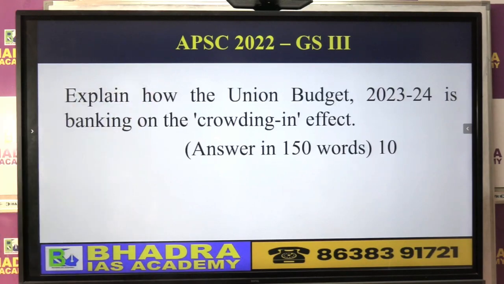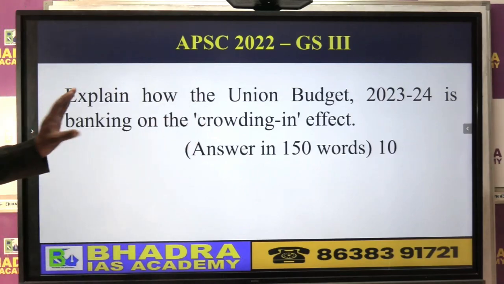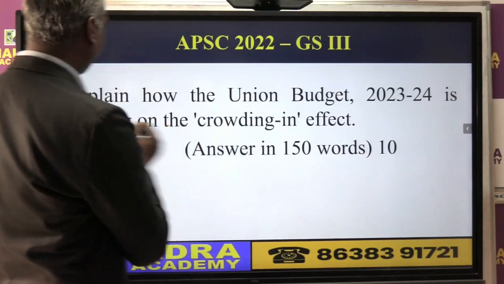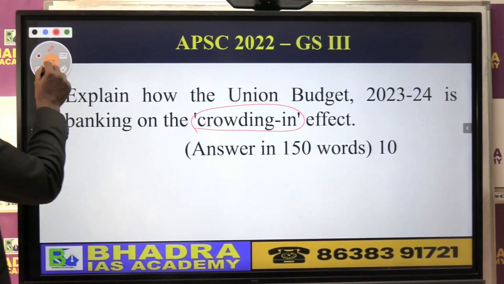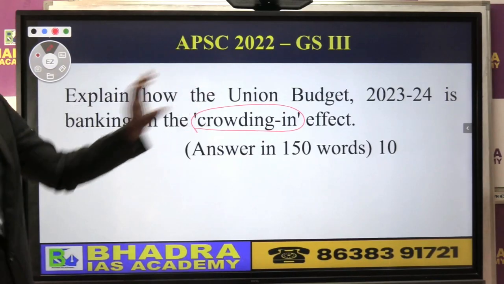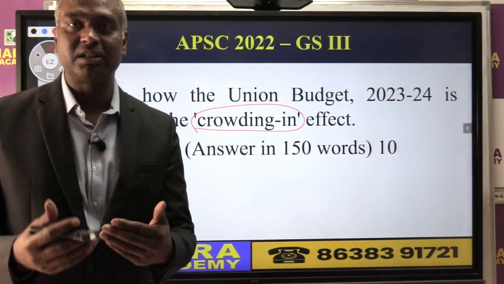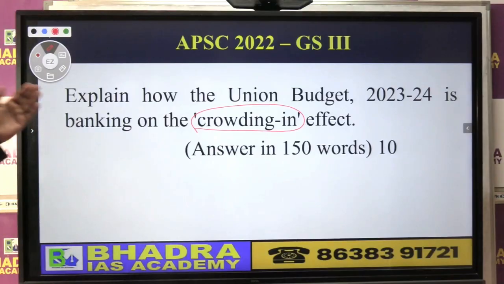Similarly, APSC 2022 GS3, if you look at here, explain how the Union Budget 2023-24 is banking on the crowding in effect. So this question was also asked in exam, that is the APSC 2022 ka exam. This is also directly taken from the budget related to investment decisions, how the government ka budget announcement is going to affect the investment in the country, right? So that was the topic given in APSC 2022.